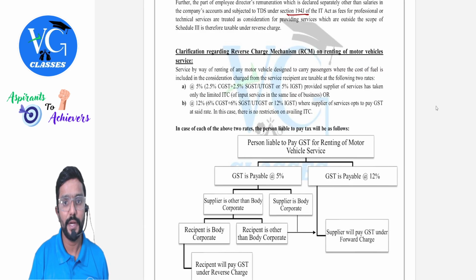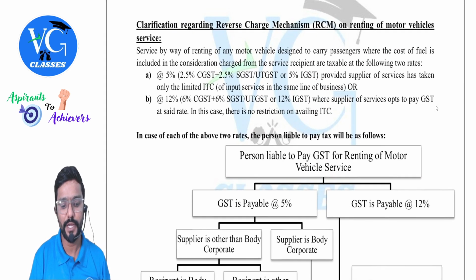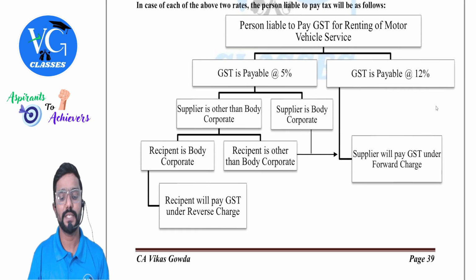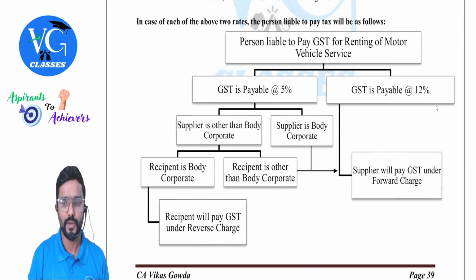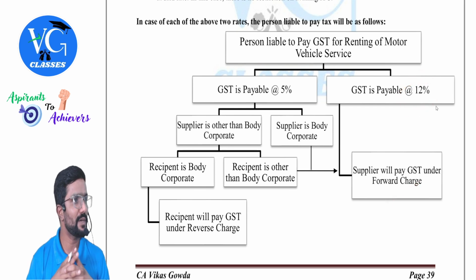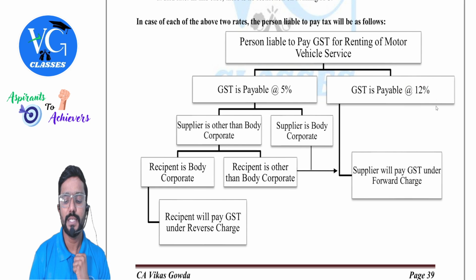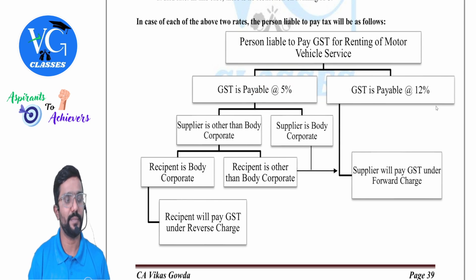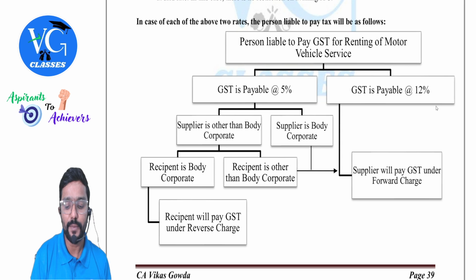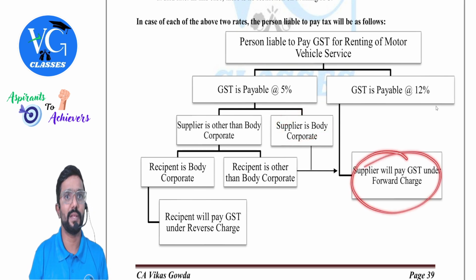This one. Renting of motor vehicles. You can observe renting of motor vehicles. First, the person liable to pay GST for renting of motor vehicles: if GST is payable at 12%, it is always taxable under forward charge. Sir, if not paid at 12%, then it has to be paid at what rate? 5%. Sir, is it forward charge or reverse charge? Depends on who is the supplier and who is the recipient. Look here. The supplier is a body corporate. If the supplier is a body corporate, then forward charge is applicable.